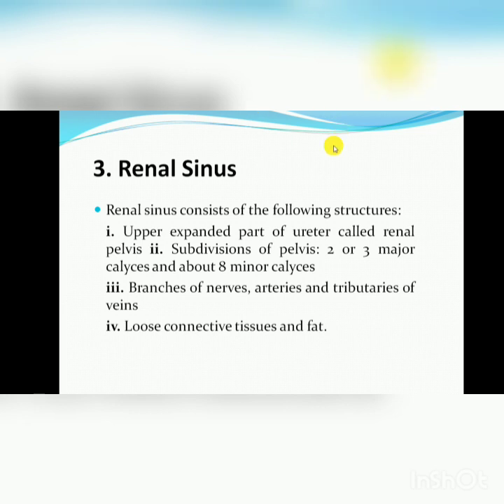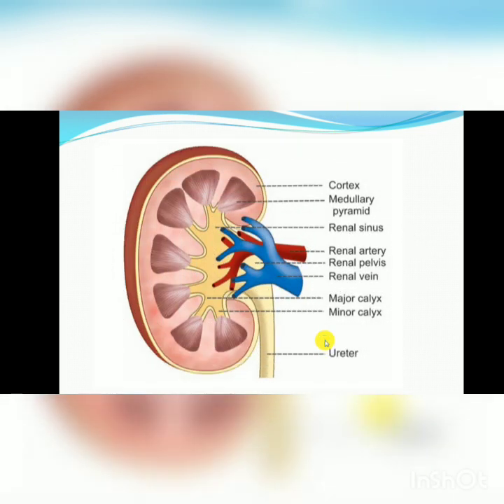Here we can see in the diagram, this is the outer covering of the kidney, known as the cortex, this dark layer, and this is the middle layer where the pyramids are present. These are known as the medullary pyramids, which consist of millions of nephrons in the kidney. Each kidney contains 1 to 1.5 million nephrons.